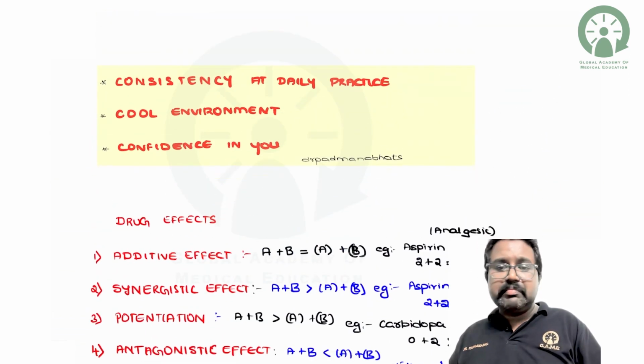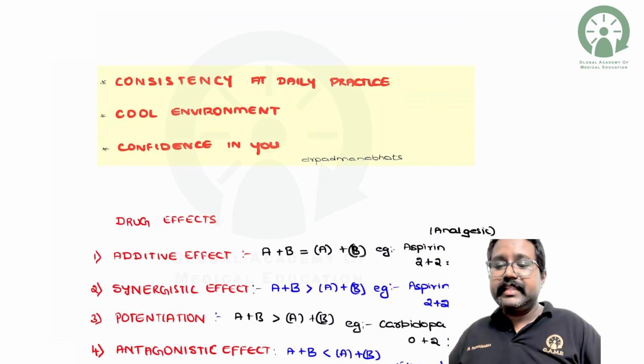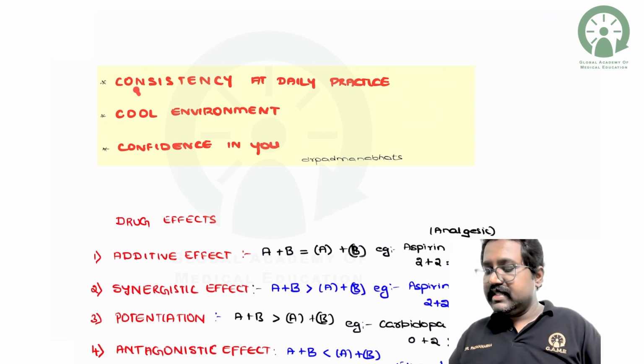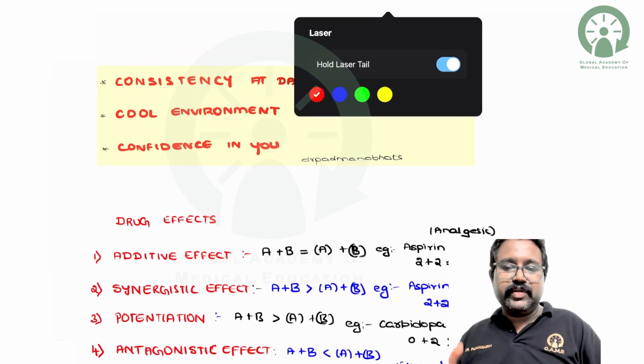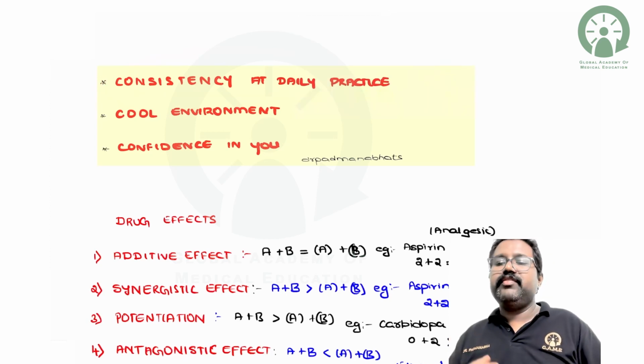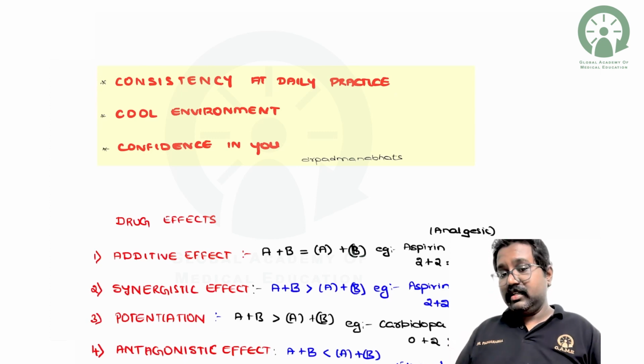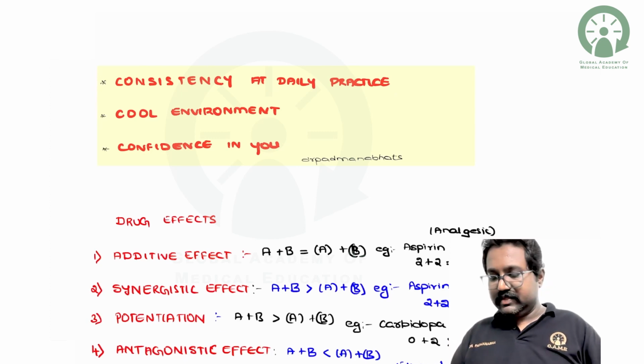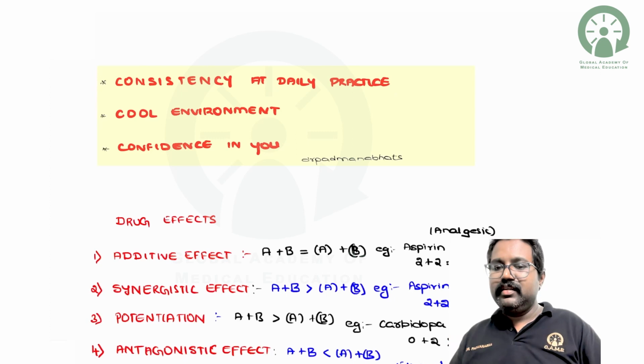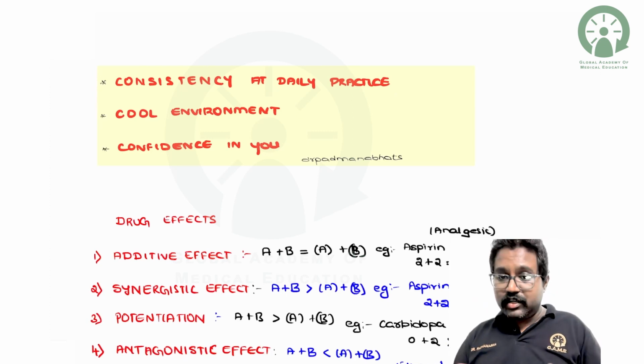One must remember that to achieve anything, you need consistency in daily practice. If you are not able to read 10 pages, at least read 1 page. In place of reading 50 pages, read 20 pages. The main thing is to maintain consistency in doing the same thing on the same day as well as on other days. Doing a particular thing every day for a longer period will give you wonderful results.